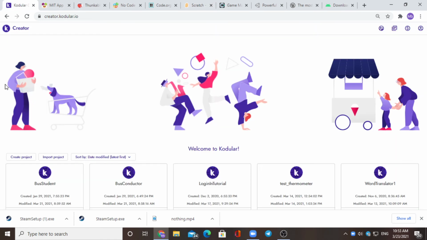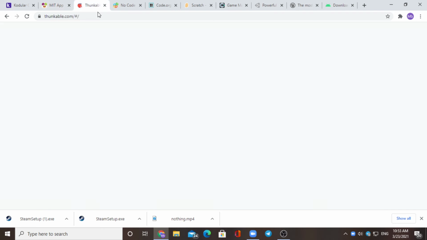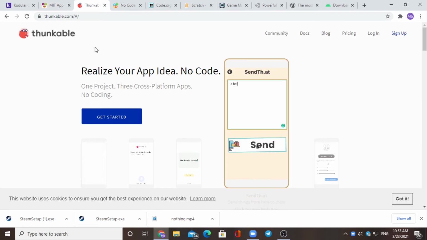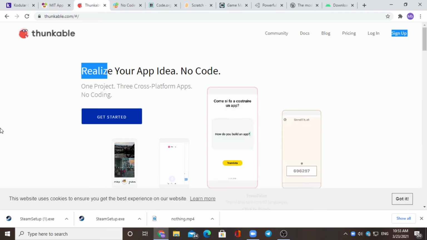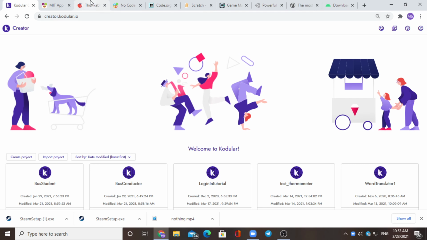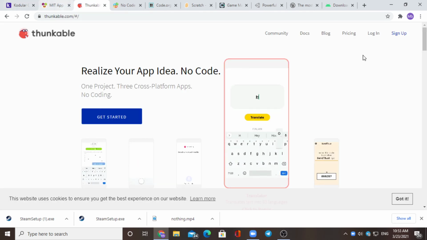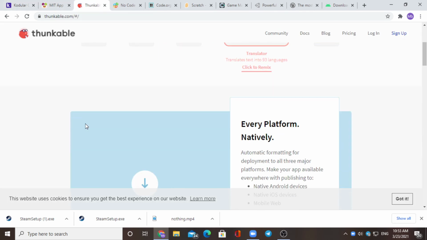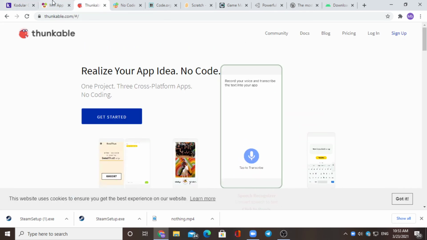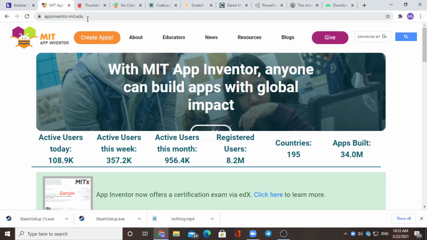I have created many projects in Kodular and MIT App Inventor. You can see Thunkable also. Thunkable is like Kodular, and the websites are the same, with a little bit of difference, but I would recommend that you first go to MIT App Inventor. After that, you can go to Kodular and Thunkable.